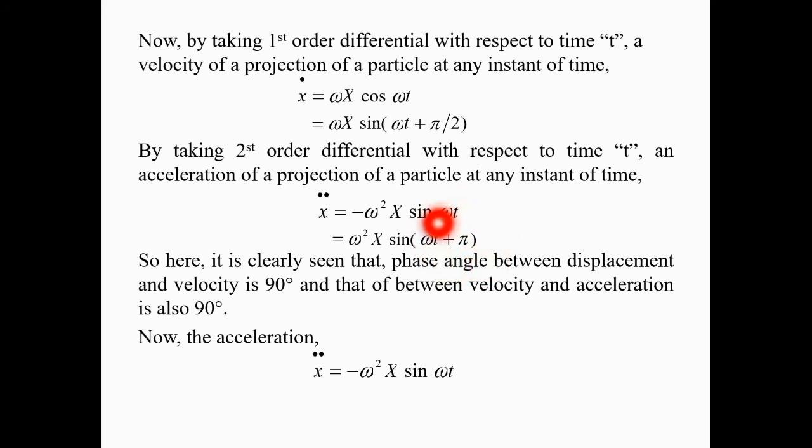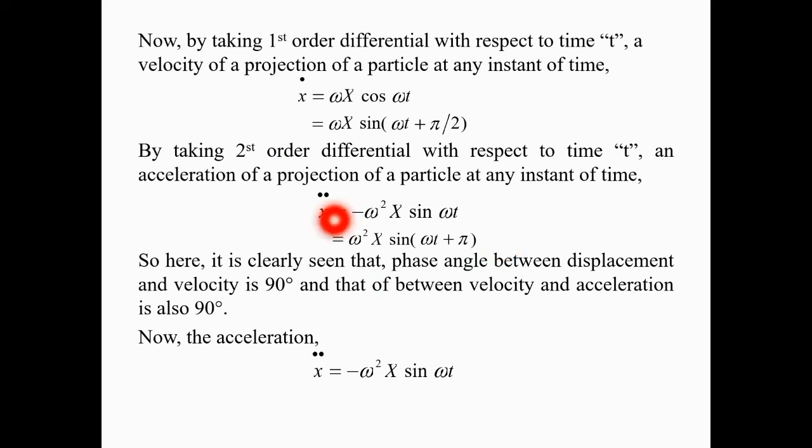The acceleration vector is also going to lead the velocity vector by pi by 2. These things we already know from vector diagrams, in velocity analysis and acceleration analysis in kinematics of machinery.